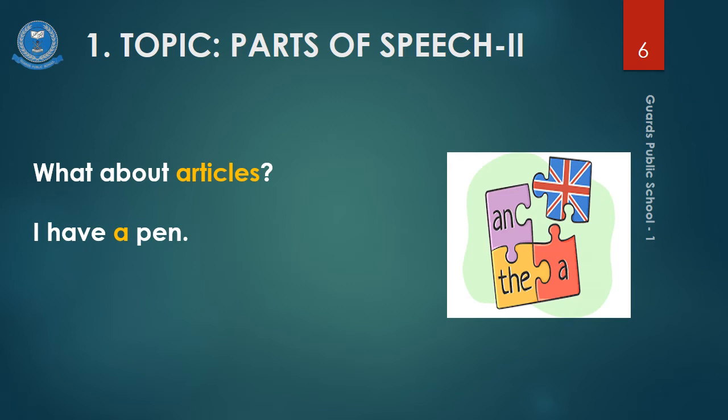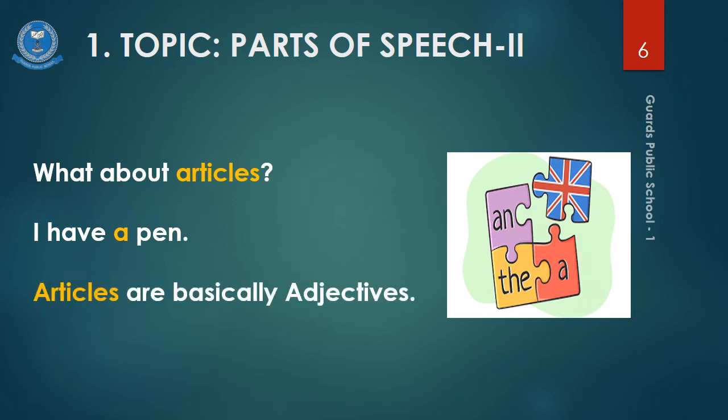How did you know that? From this article a. Therefore, this article a tells you more about the noun. And I have explained, if a word tells you more about a noun or a pronoun, or it qualifies a noun or a pronoun, this word has to be an adjective. So, the articles are basically adjectives.